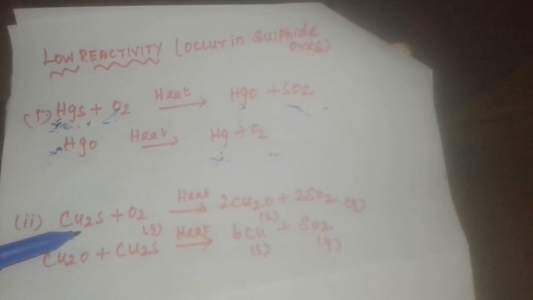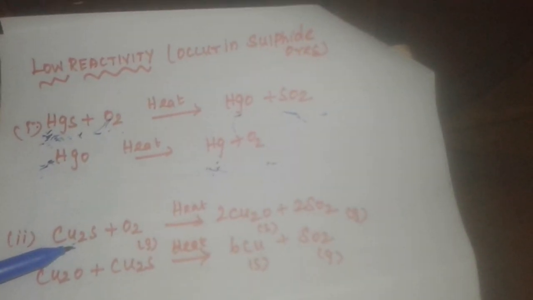One more example, our copper sulfide, Cu2S. What is the formula of copper sulfide, children? Cu2S. S means sulfide. Sulfide means what process does it undergo? Roasting. That is the roasting process. Plus O2. So O2 is supplied to copper as well as the sulfur. So I can get copper oxide and sulfur dioxide.